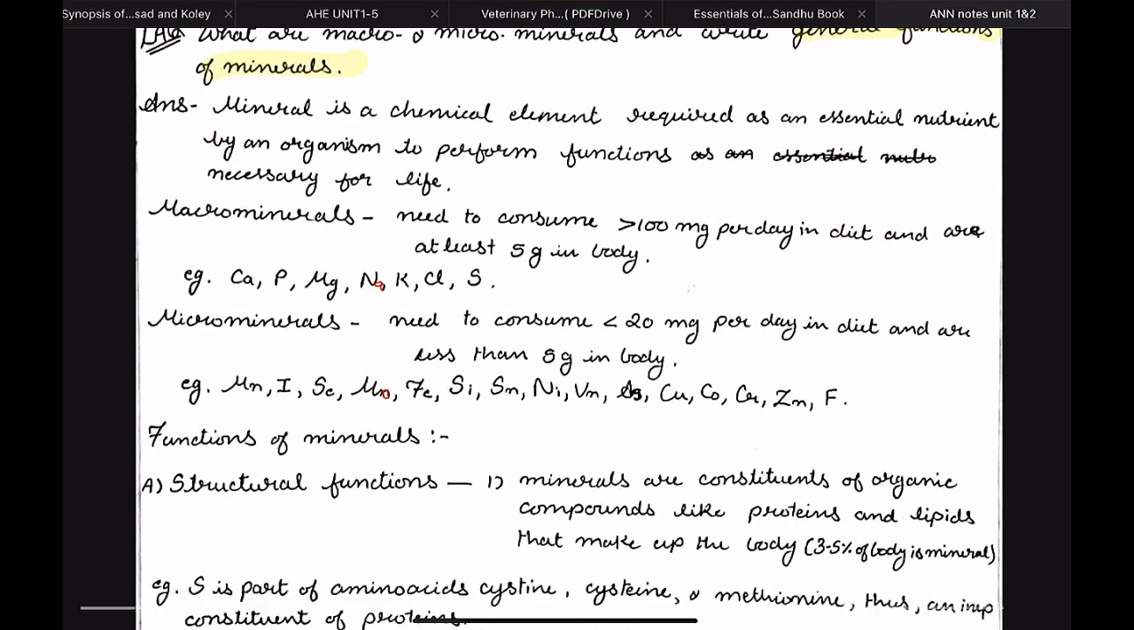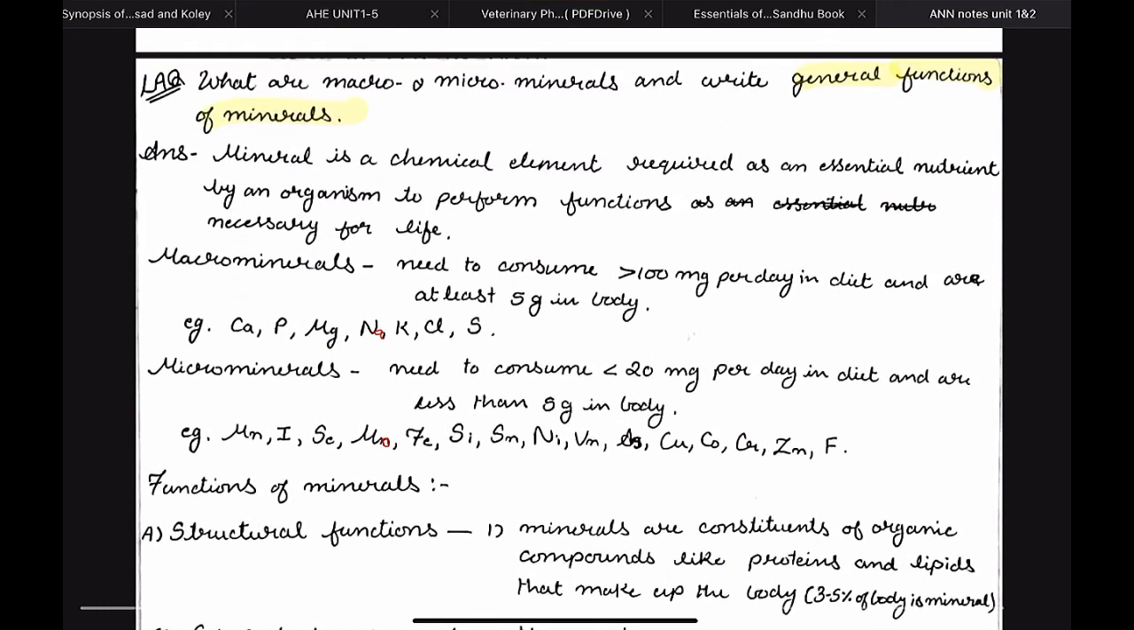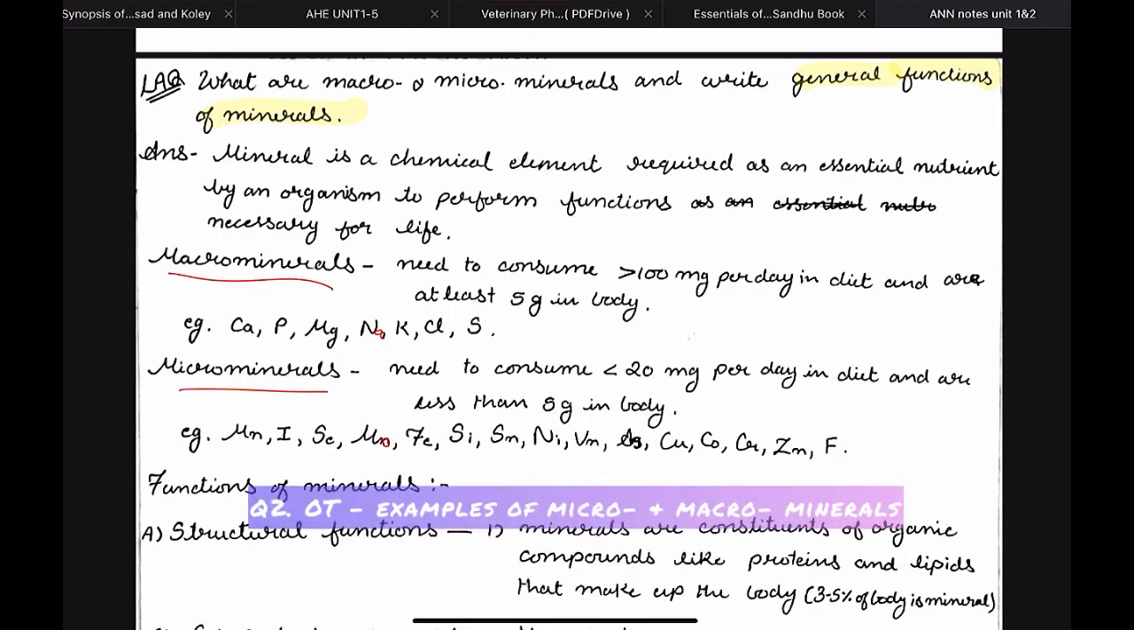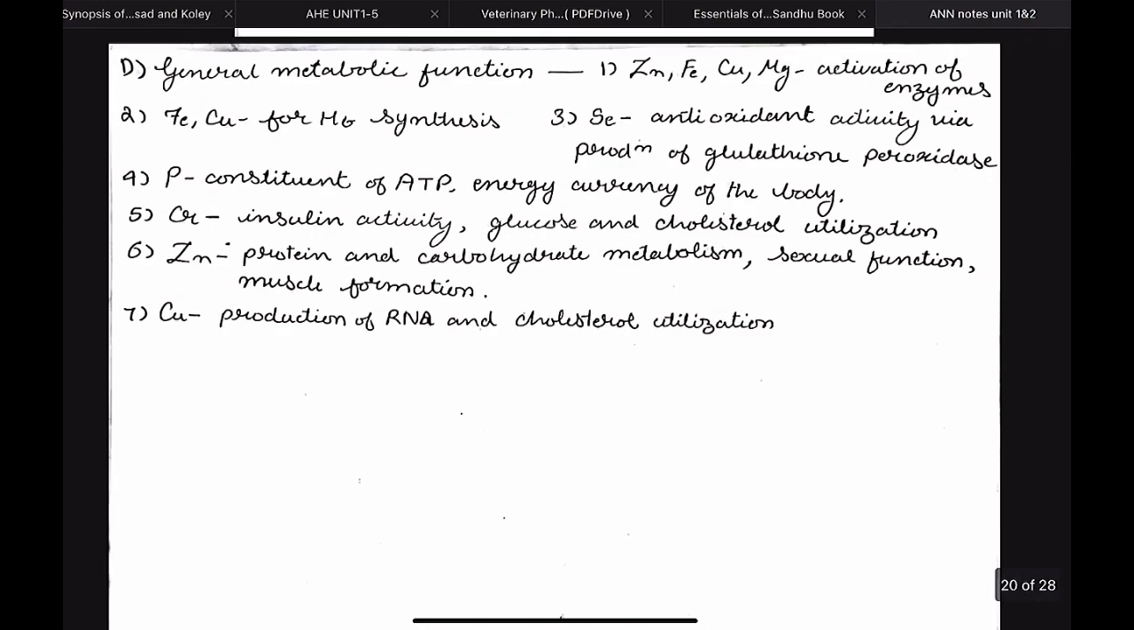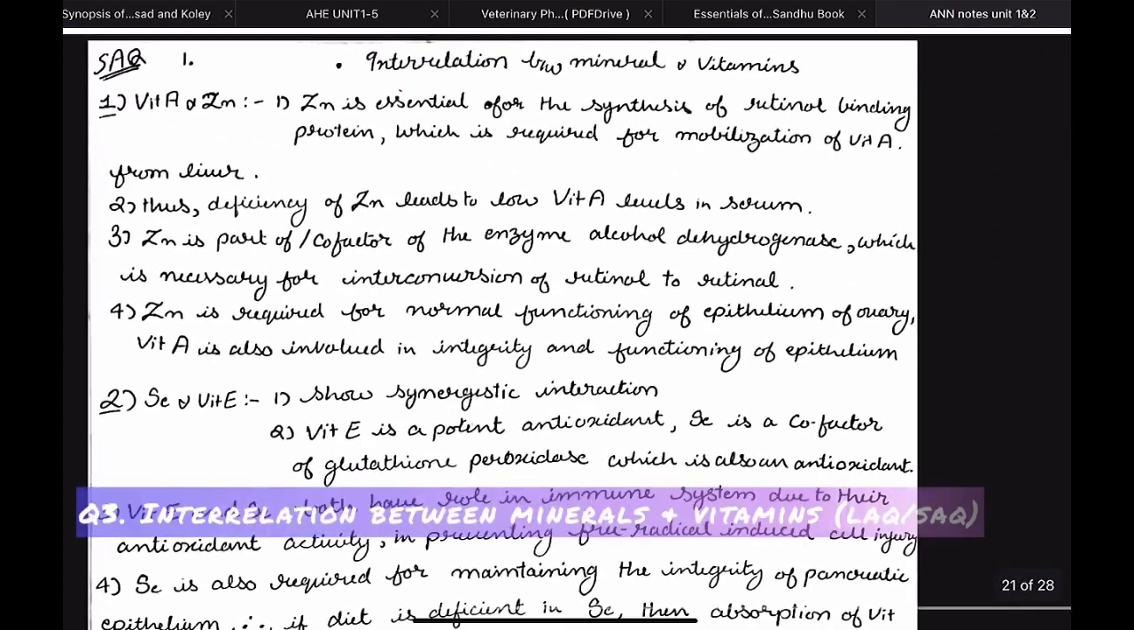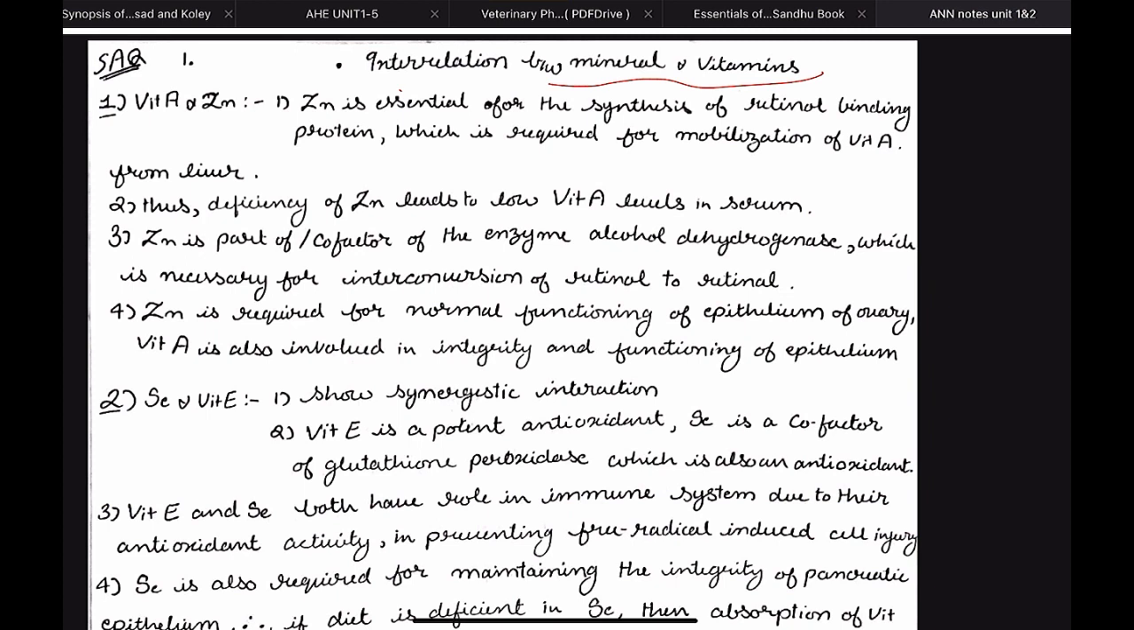Second thing, the examples of macro and micro minerals, they are very, very important. After that, you should know the interrelationship between minerals and vitamins. This can be asked in the exam, and it is very important. Why? Because it can be asked as a separate SQ, short answer type question, or it may be asked as a part of an LAQ, long answer type question. How? Let me give you an example question.